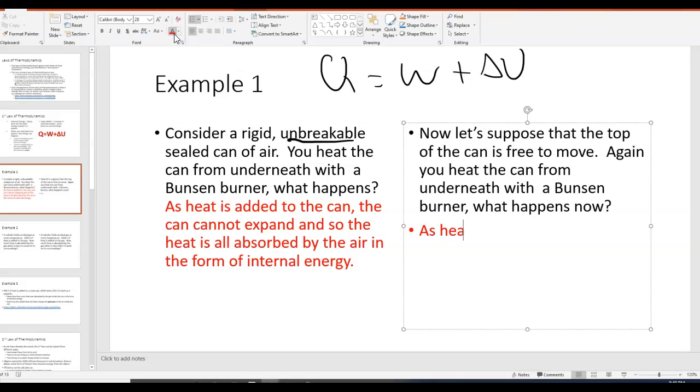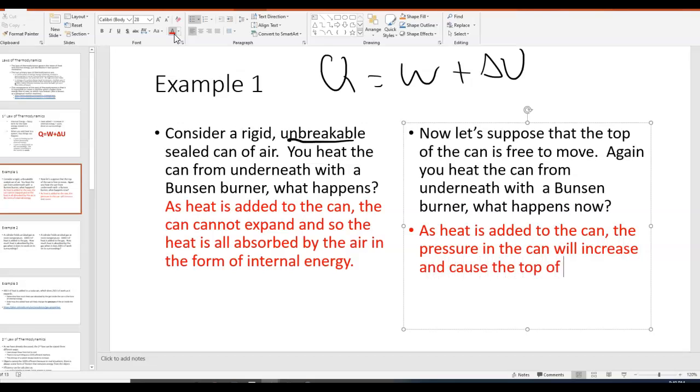So as heat is added to the can, the pressure in the can will increase and cause the top of the can to expand. Now the top of the can can go up as the can is heated, and so now work is being done as we add heat. And that means if work is being done, not as much energy is being absorbed in the